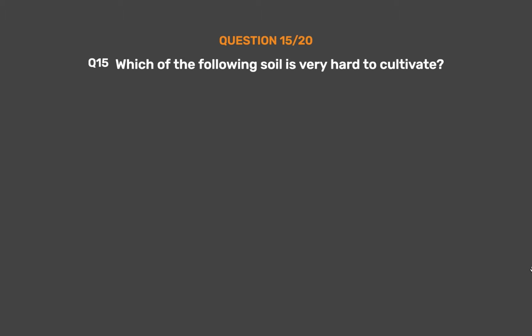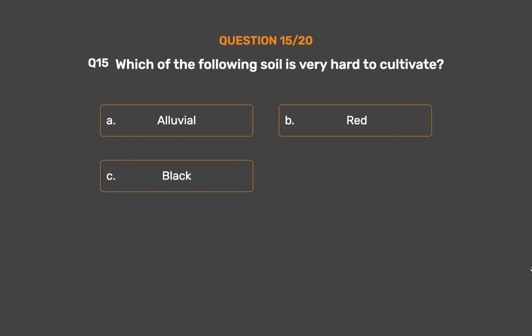Question number 15. Which of the following soil is very hard to cultivate? Option A. Alluvial. Option B. Red. Option C. Black. Option D. Sandy.